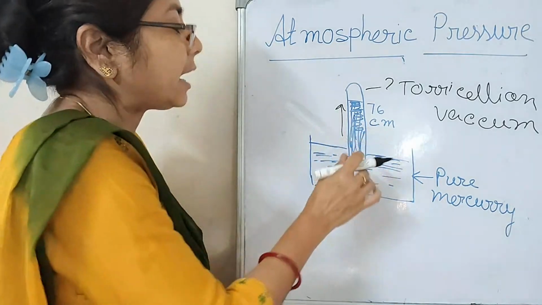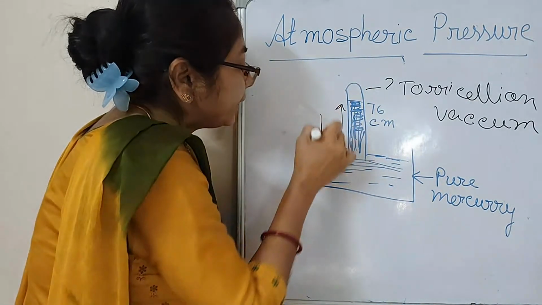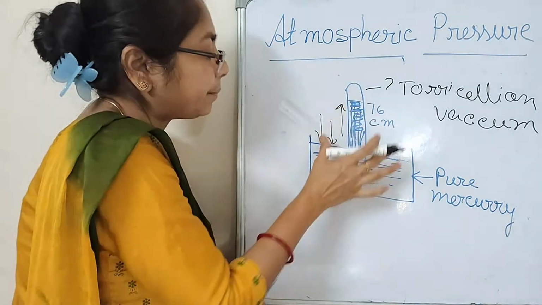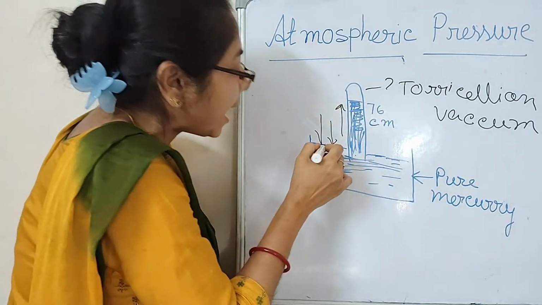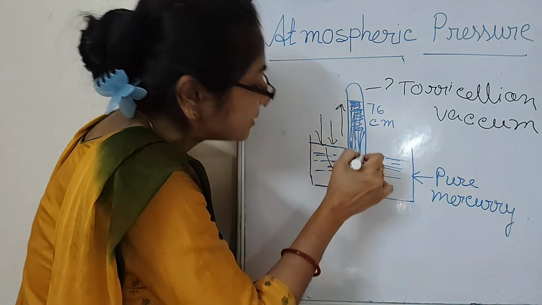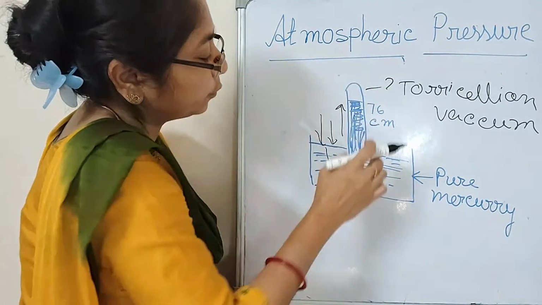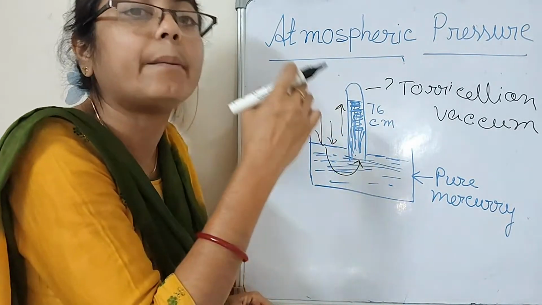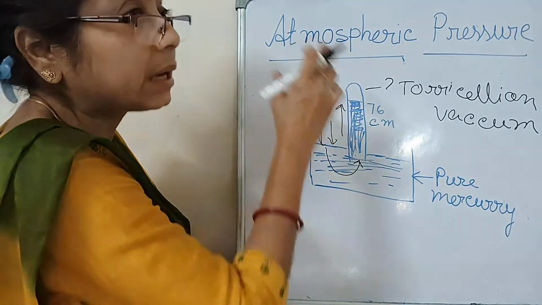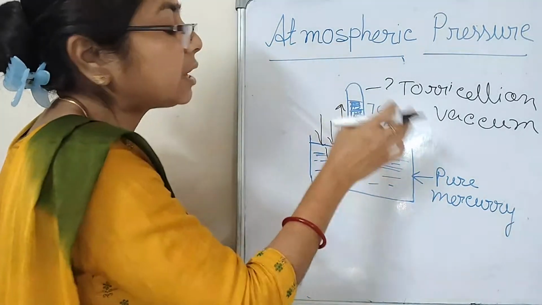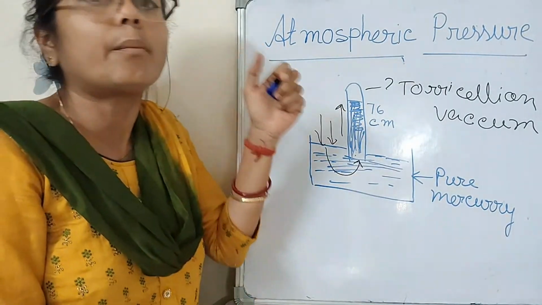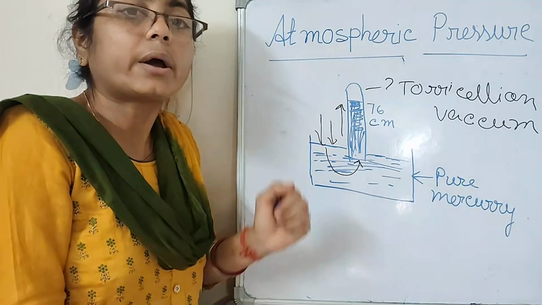Because at that time the outside air gives pressure on the surface of the pot, and this pressure goes inside the tube. Due to this pressure, a mercury column of 76 centimeters is possible, not more than that. This is the normal standard size, 76.